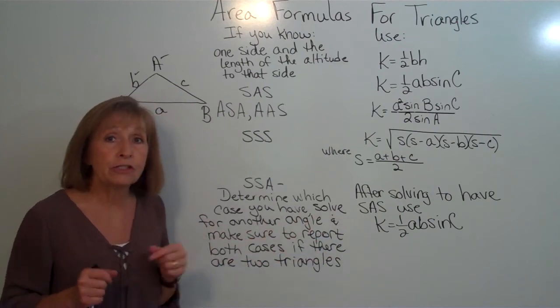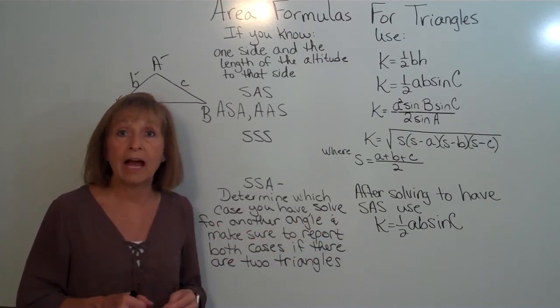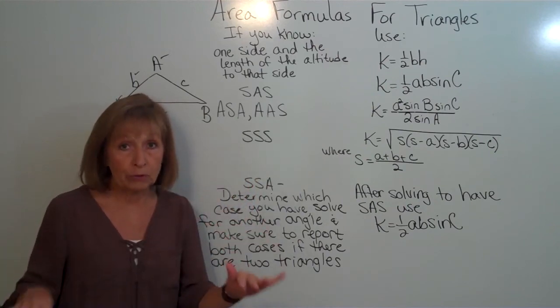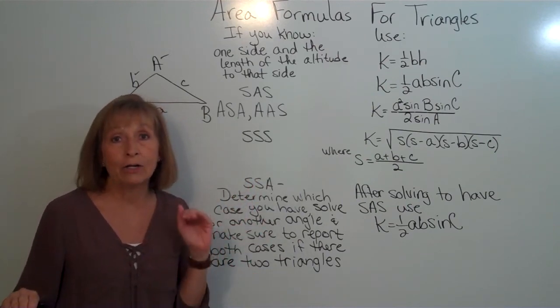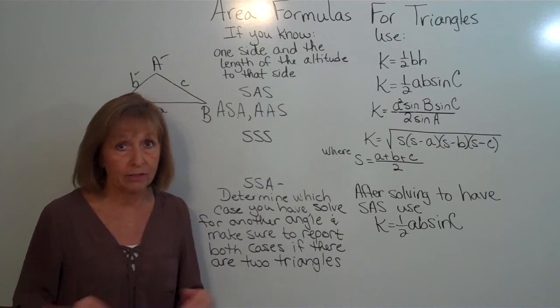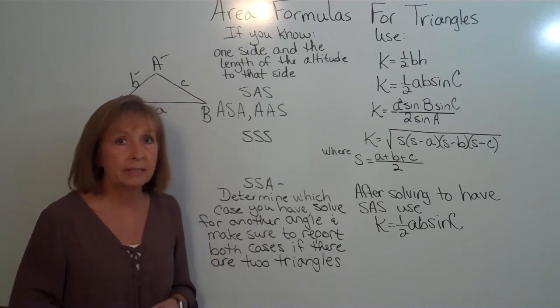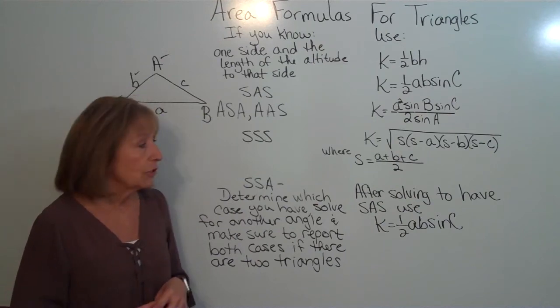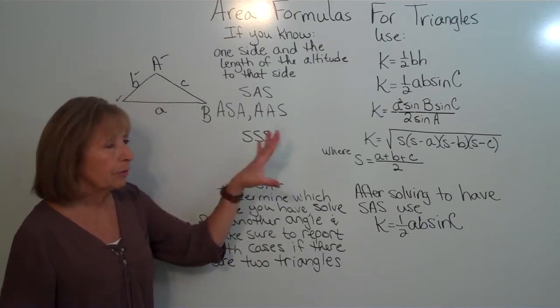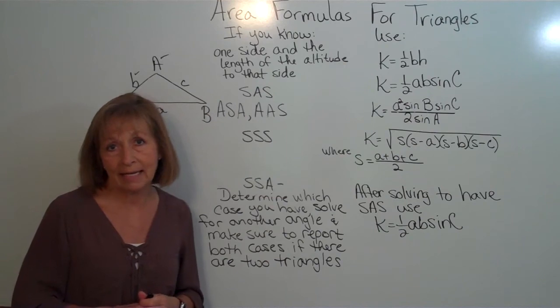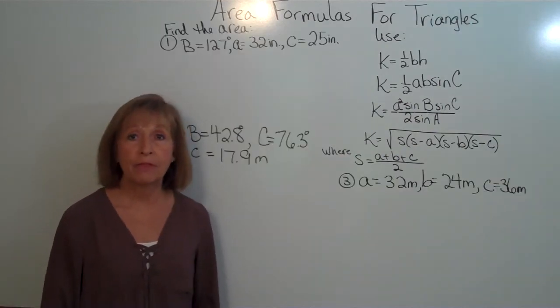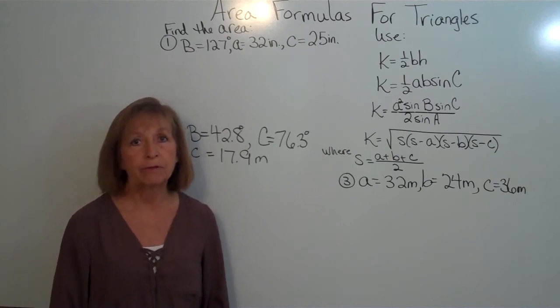Now, if you've determined from working this that you've gotten 2 triangles out of it, you need to solve for both triangles and give the area of each of the triangles to actually completely and accurately answer that question. So now what I'm going to do is to erase and reorganize this a bit and do a few examples for you. Okay, so here I have 3 different examples to work for you.